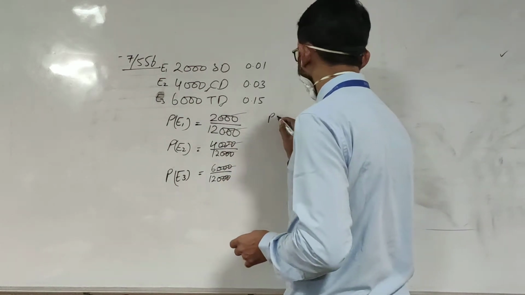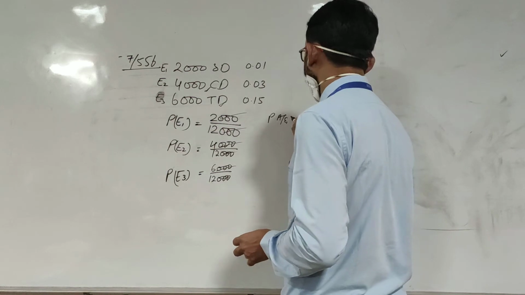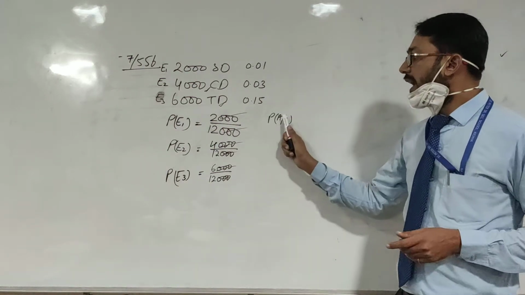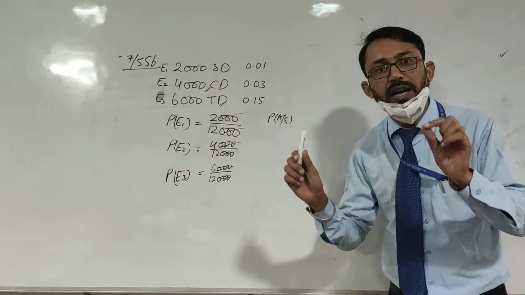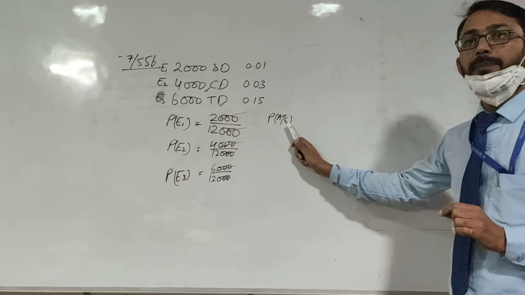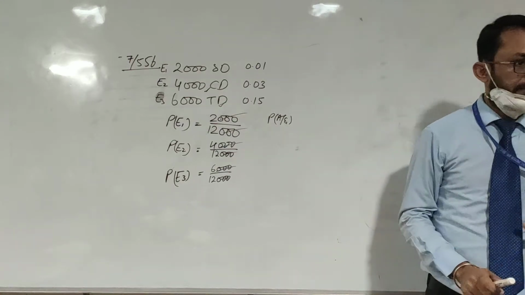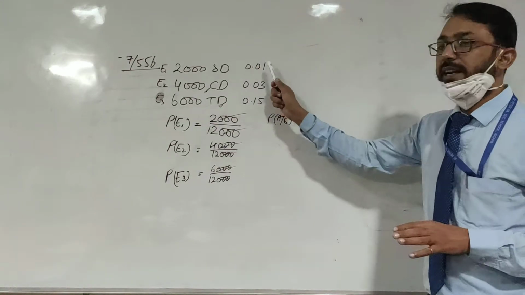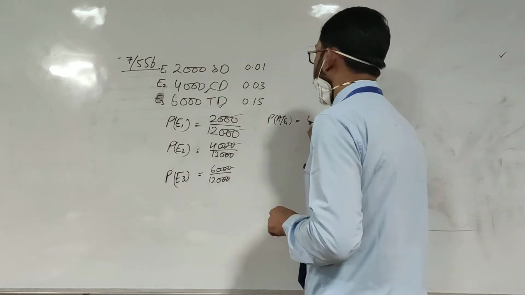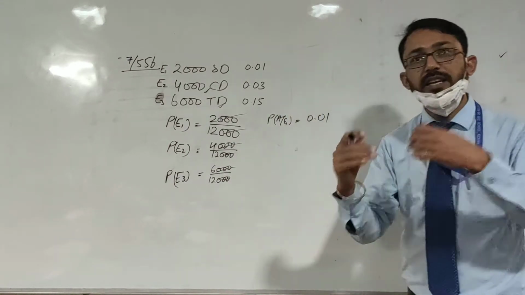Now P(A|E1): the probability that an accident took place and the person is a scooter driver. The probability that a scooter driver meets with an accident is 0.01. It is given to us.